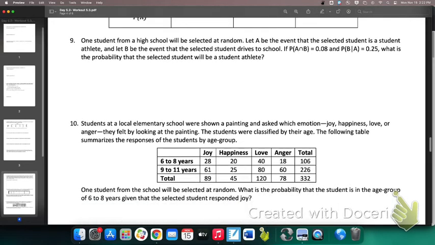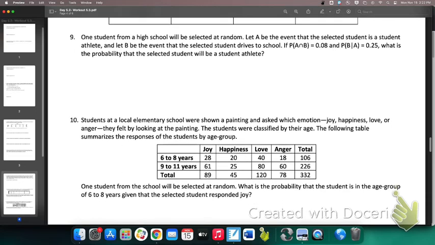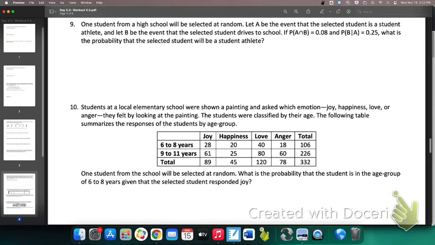One student from a high school will be selected at random. Let A be the event that the selected student is a student athlete. Let B be the event that the student drives. If the probability of A and B is 0.08 and the probability of B given A is 0.25, what is the probability that the selected student will be a student athlete?